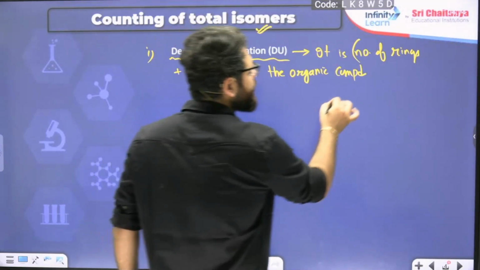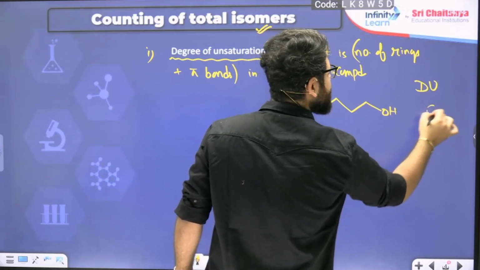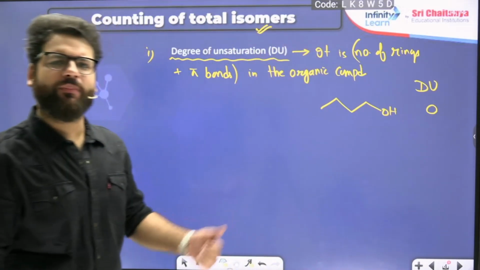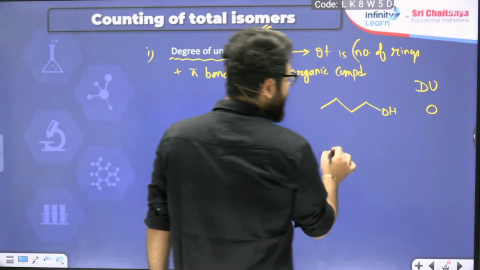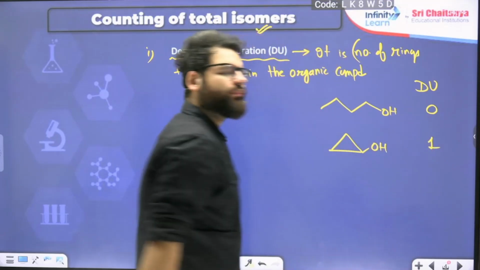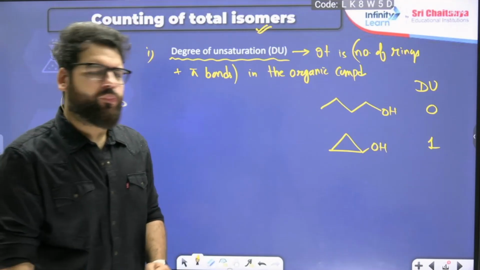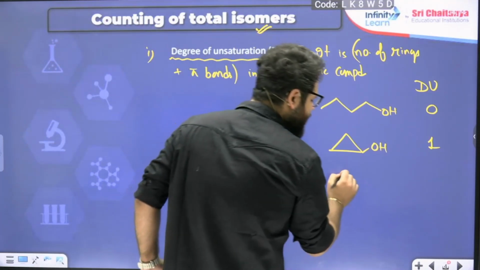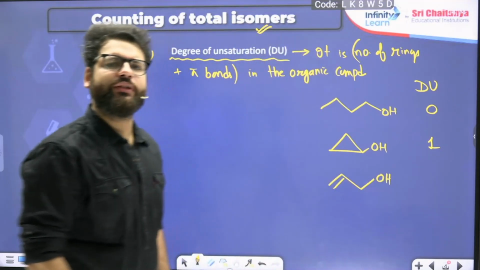Let me give you an example. If I take this particular alcohol, its DU is what? Its DU is 0. Can you see any ring? Can you see any pi bond? Answer is no. So 0 ring, 0 pi. But if I make this type of alcohol, it has degree of unsaturation 1. And if I look at this particular alcohol, it also has degree of unsaturation 1.